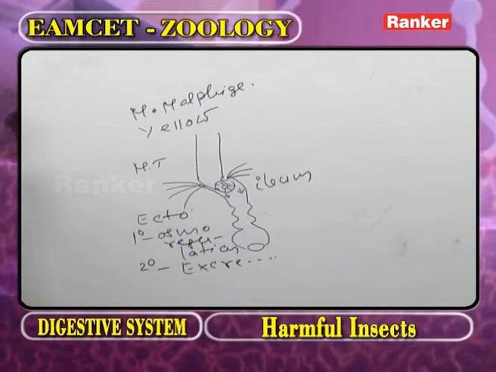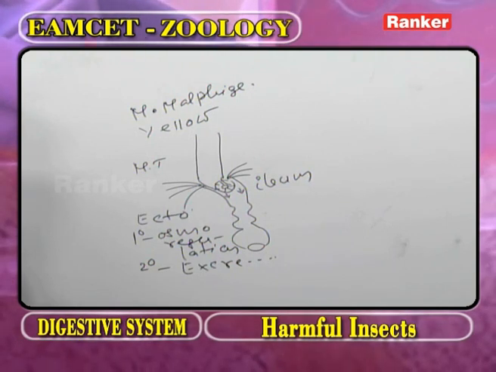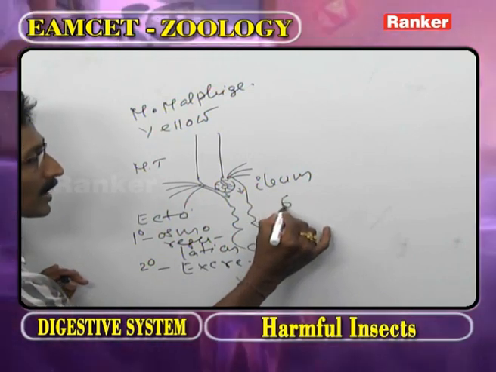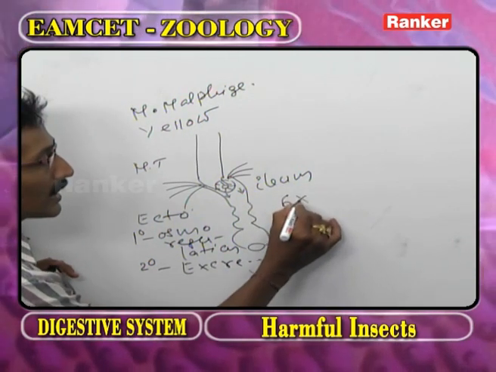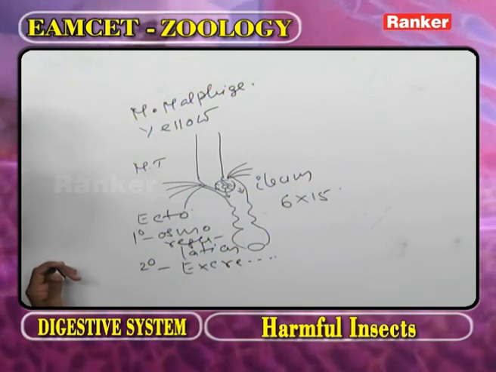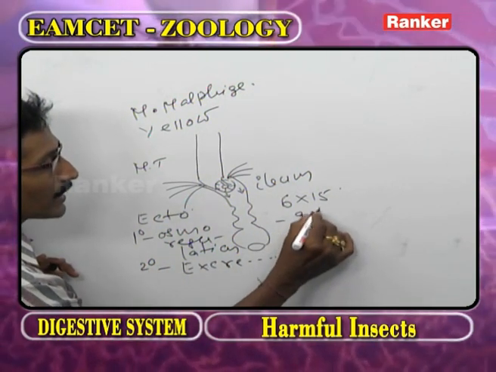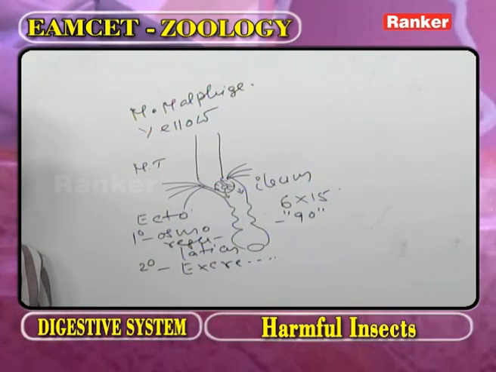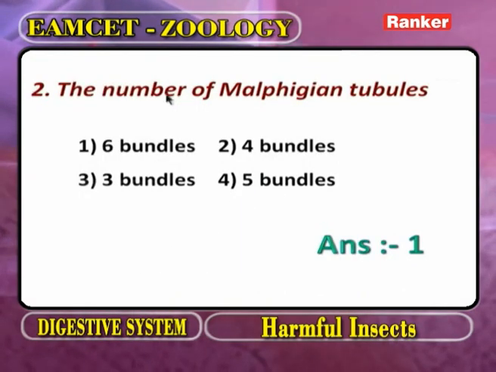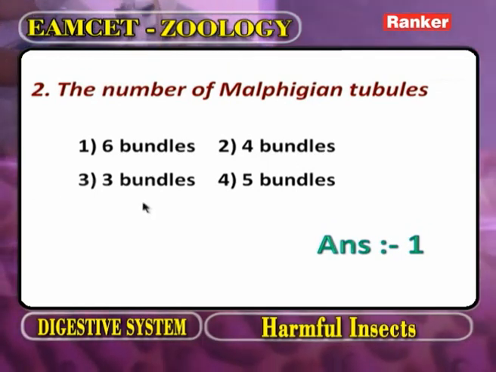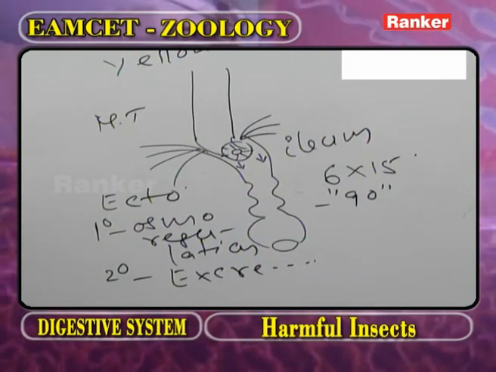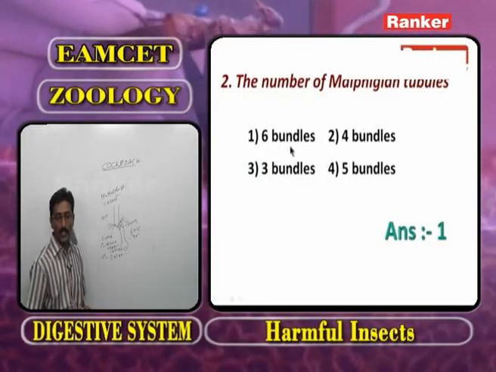The Malpighian tubules are arranged in how many bundles? 6 bundles. In each bundle, near about 15 Malpighian tubules are present. It means total number of bundles is 6, and in each bundle near about 15 Malpighian tubules, totally about 100 tubules arranged in 6 bundles. Now, the question is the number of bundles of Malpighian tubules. One is 6 bundles, 4 bundles, 3 bundles and 5 bundles. Based on this information, the correct answer is 6 bundles. Now, go for the next question.